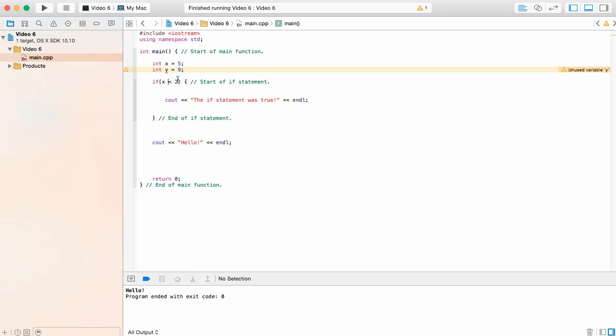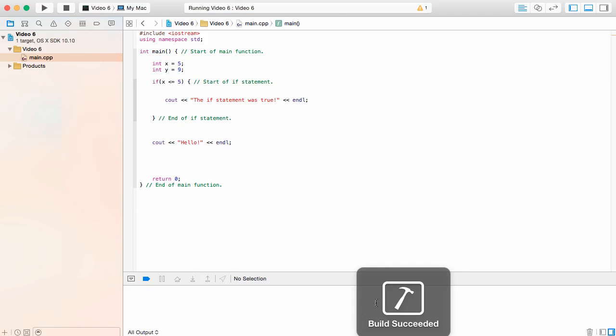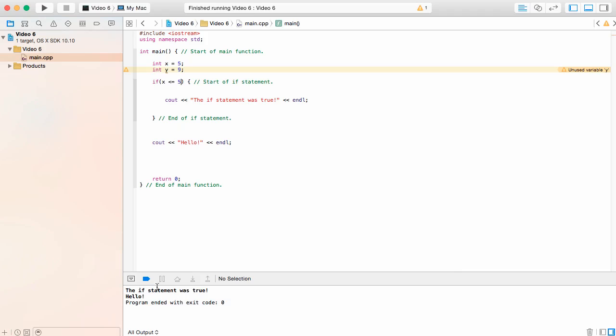Let's say less than or equal to would be that. So how about we put less than or equal to 5? We see build succeeded, and now you're going to see both statements. Because this is less than or equal to on the computer, you don't have the fancy less than sign with the line under it that you see when you write it on paper when you're doing math. You have to do it like this, and a great way to say it is just think about it. Less than, so you have the less than symbol, equal to, so you have the equal. So that's the order you're going to put them in, and you can obviously do that for greater than or equal to.